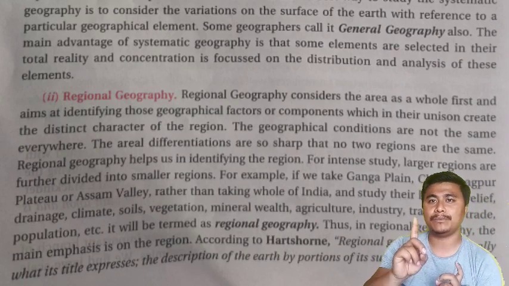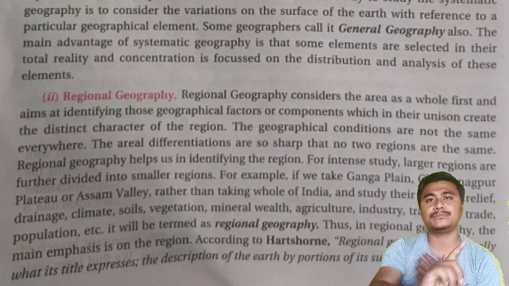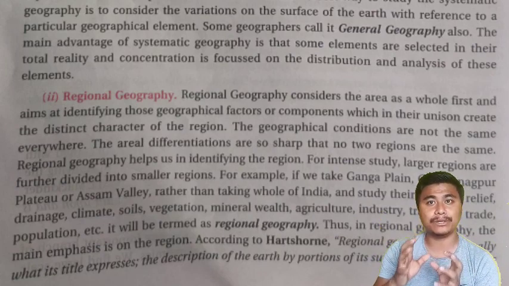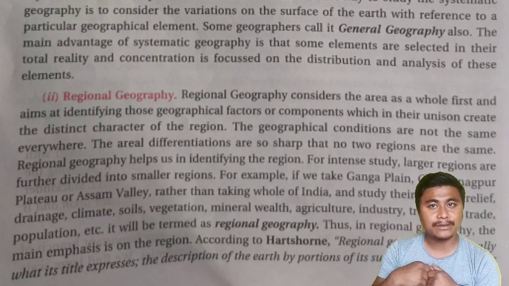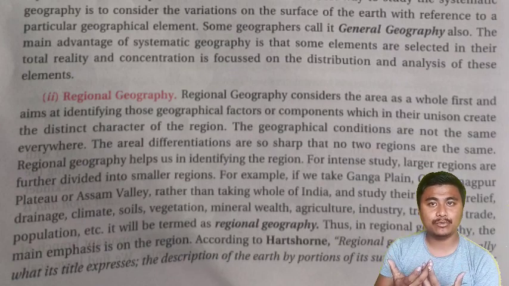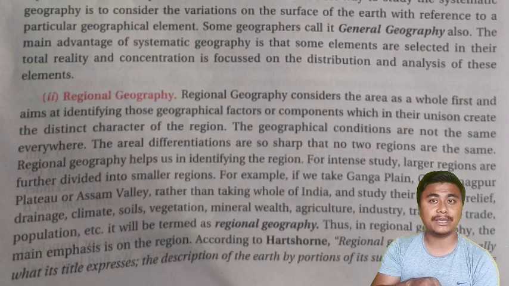Not only one topic, we study everything present in that particular region. When we study a small region in such detail, we call it the regional approach.